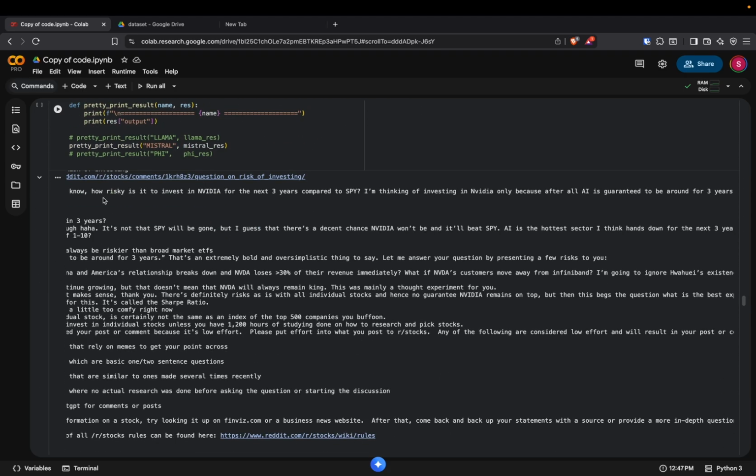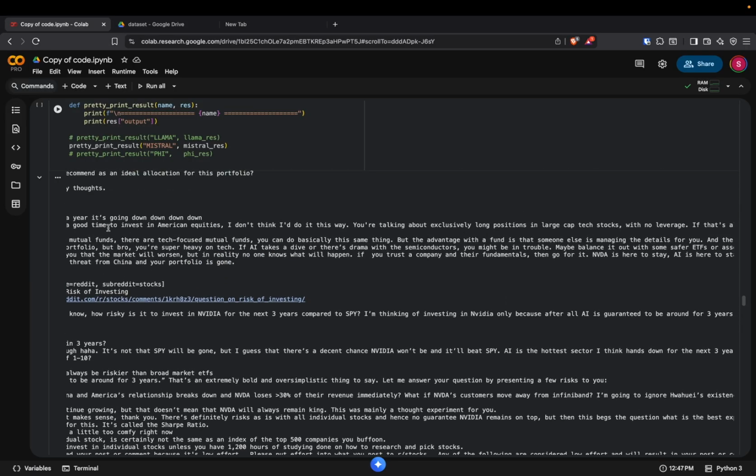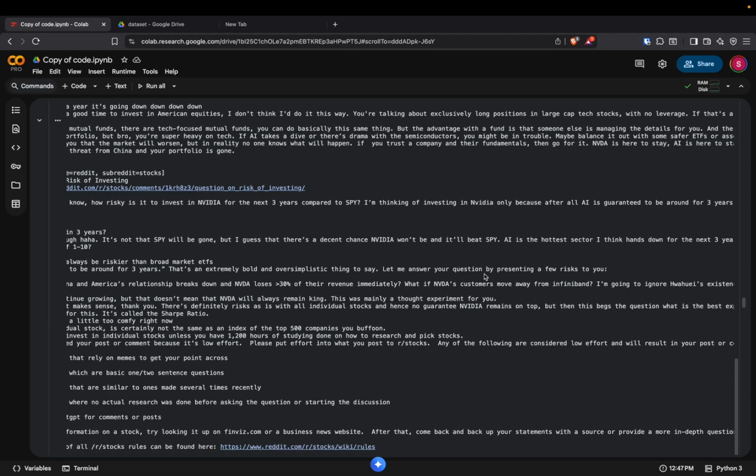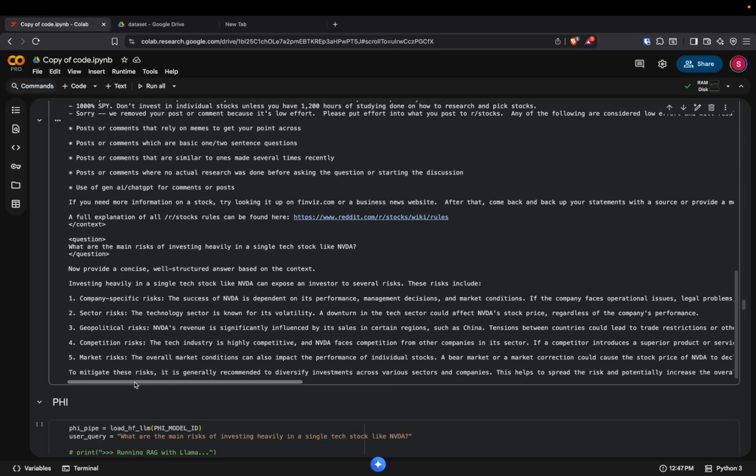The answer is a bit messy, because we printed all the data sources that the model retrieved from to answer the question. So the real answer, the one given by the LLM, is here after this line. Investing heavily in a single tech stock like Nvidia can expose an investor to several risks. These risks are company-specific, sector risks, geopolitical, and so on.